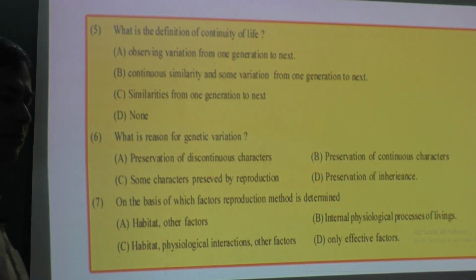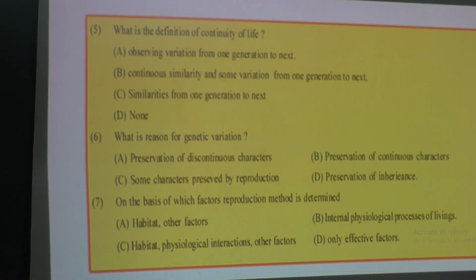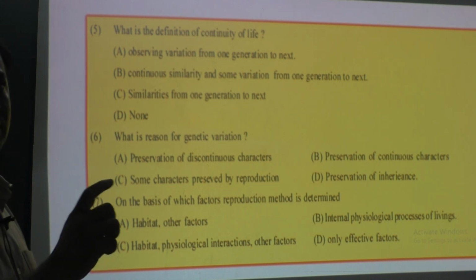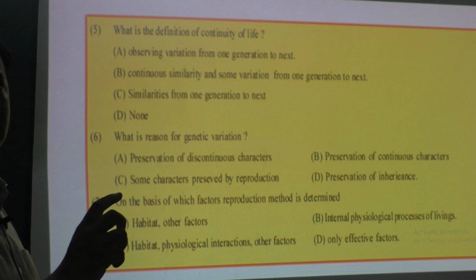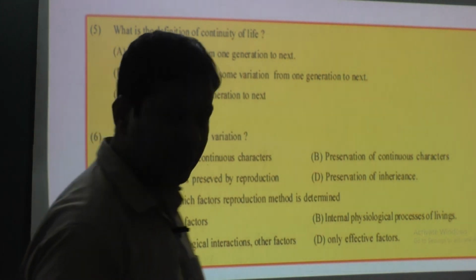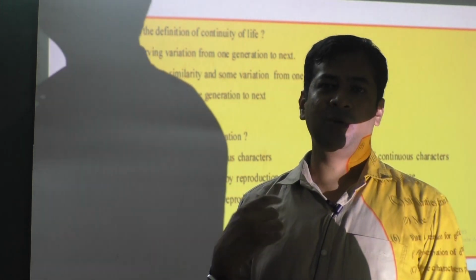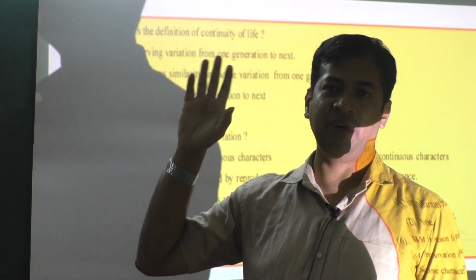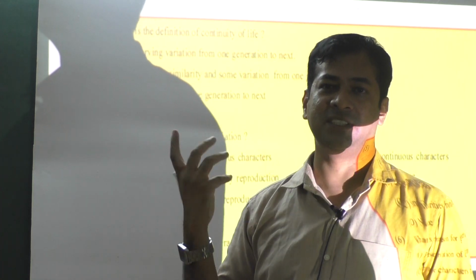It should be option C, some characters preserved by reproduction, because some characters will be preserved during reproduction, that is genetic variation. Very simply, we are produced by 23 chromosomes of father and 23 chromosomes of mother. That is how a zygote becomes 46.